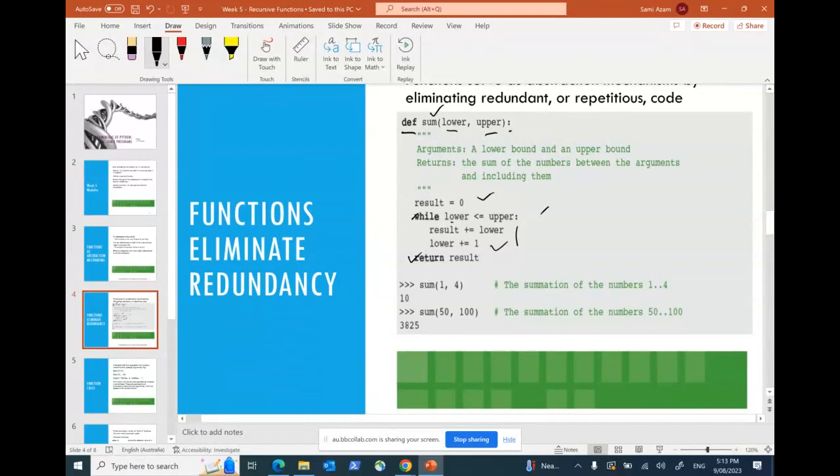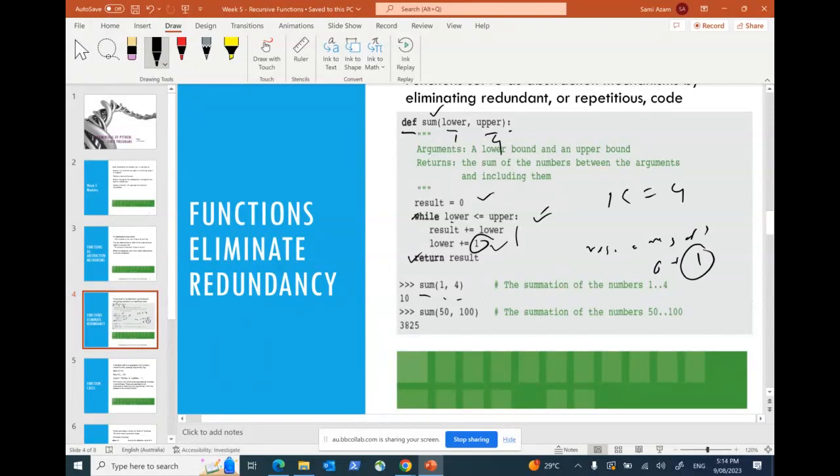But over here, our aim was to add up numbers between lower to upper, and then return the addition of those numbers. That is actually the main function over here. For example, you can call sum of 1 and 4. I have called the function by the function name sum, and I got two parameters, 1 and 4. So my lower is 1, my upper is 4. Initially my result is 0. As long as lower is less than or equal to upper, which is true, result equals result plus lower, which is 0 plus 1, so it's now 1.